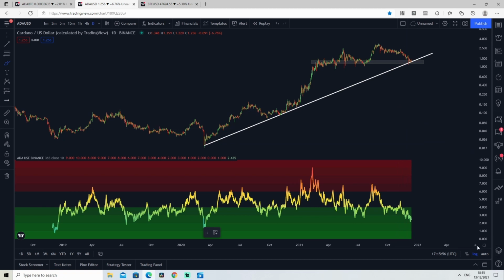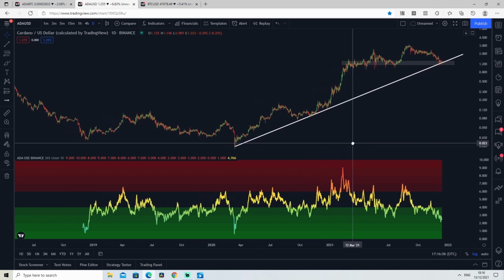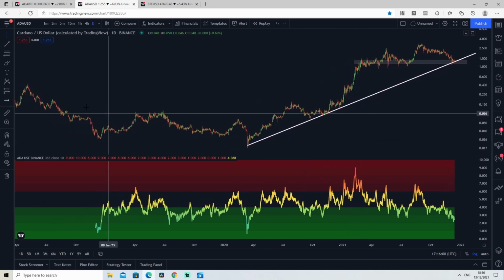Now, if you are new to the channel and you don't know what the risk metric is, it's basically a risk model that we've developed in order to determine when to accumulate and of course when to sell, by knowing when an asset has a high risk and when it has a low risk. Now, this model was on a weekly time frame a few days ago, but we worked on it and changed it to a daily time frame to improve the accuracy.